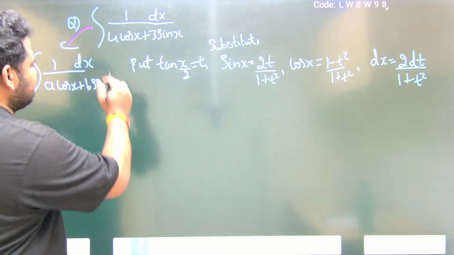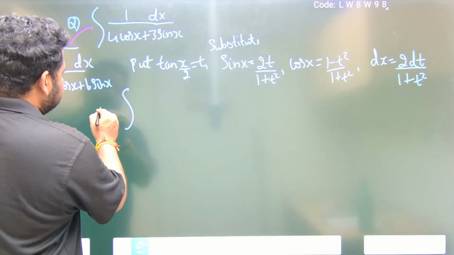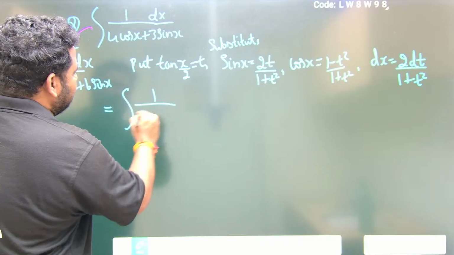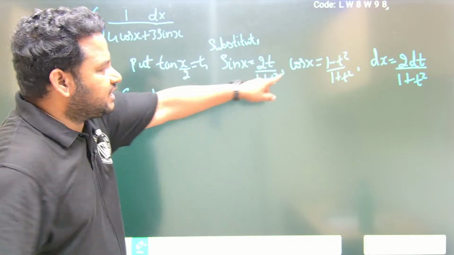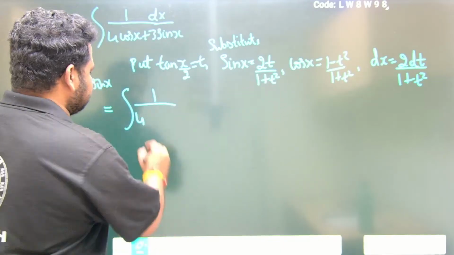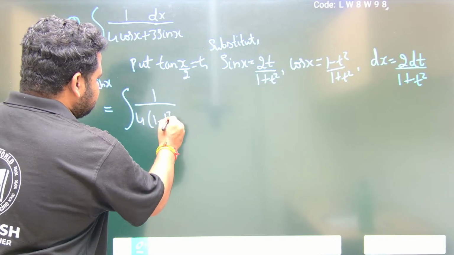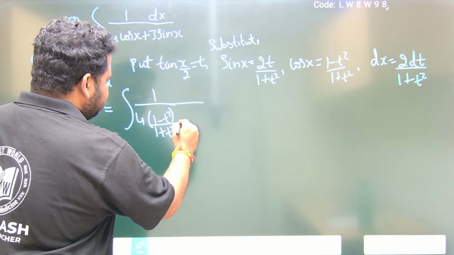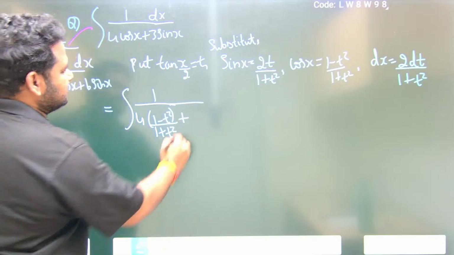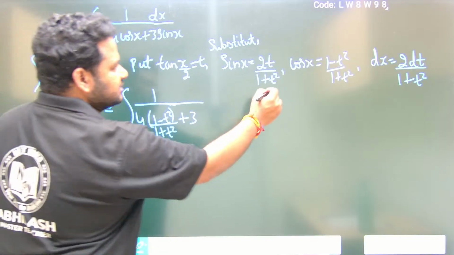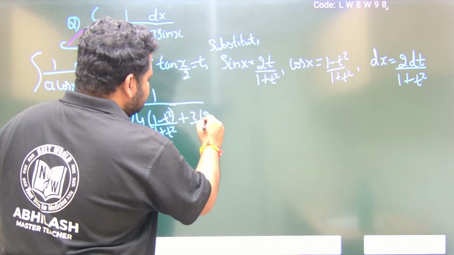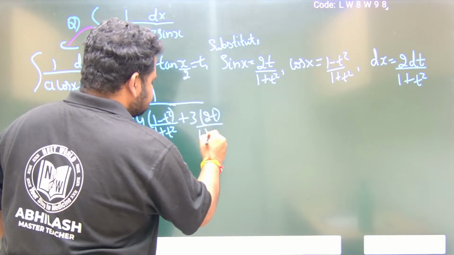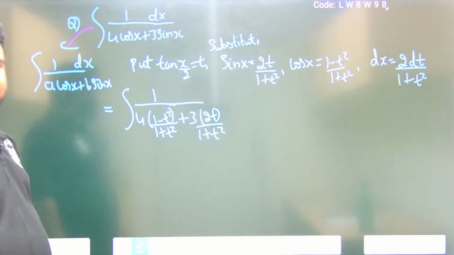Observe this, friends. You will get the integral of 1 by 4 cos x. Instead of cos x, I should write 1 minus t square by 1 plus t square, plus 3 times sin x. Sin x is 2t by 1 plus t square.